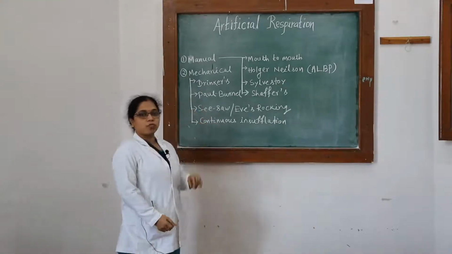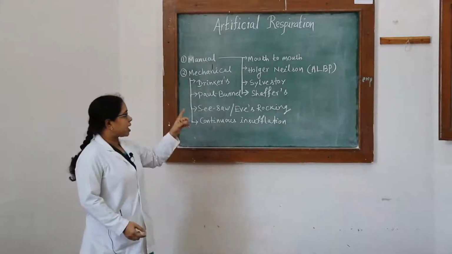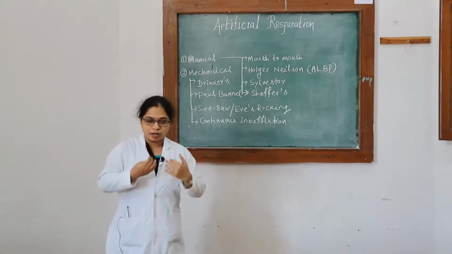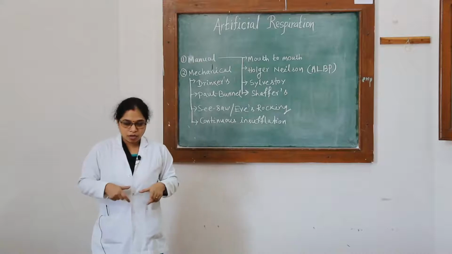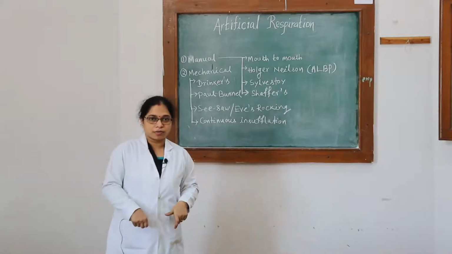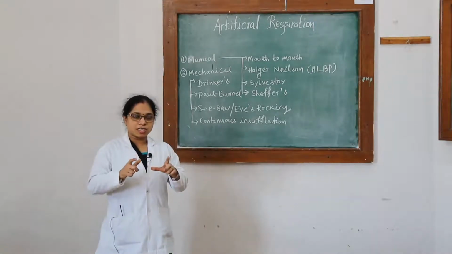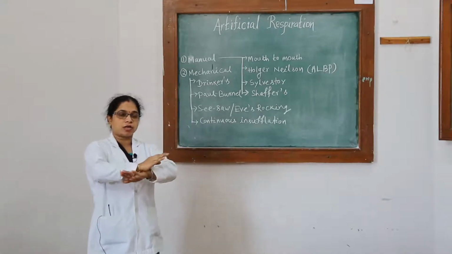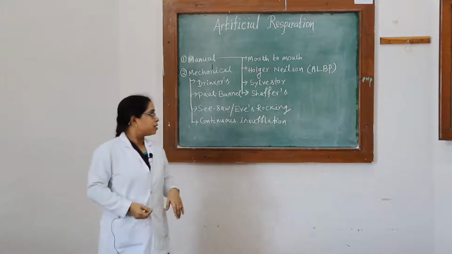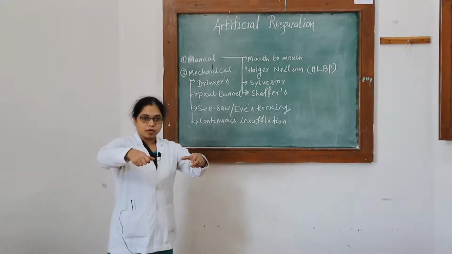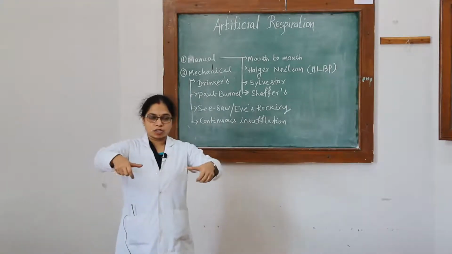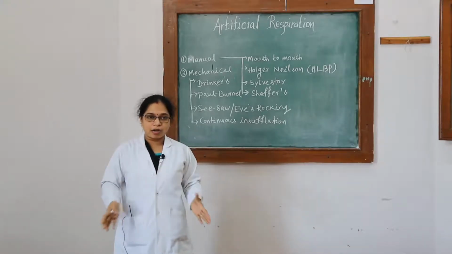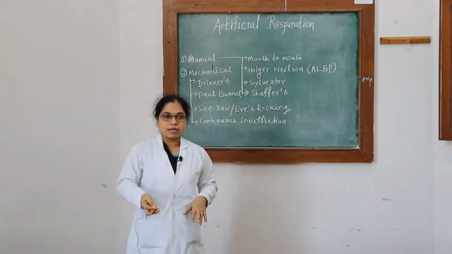So what should be the position of the subject here? Though it is arm lift back pressure, the position should be prone, and the operator has to kneel down at the head end of the subject. Now the subject's head should be turned to one side and rested over both the crossed arms. Now what you have to do is lift the arm at the level of the elbow.